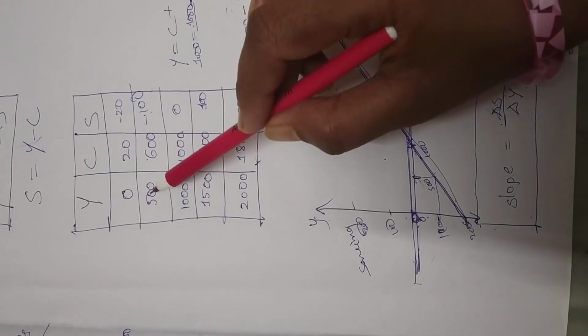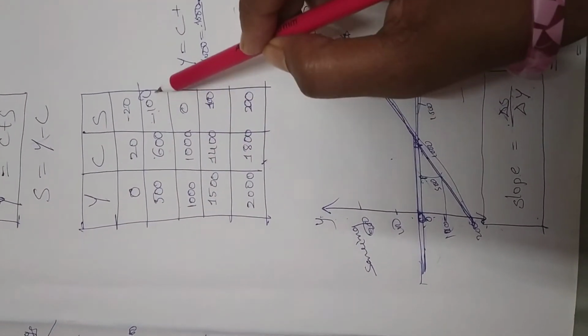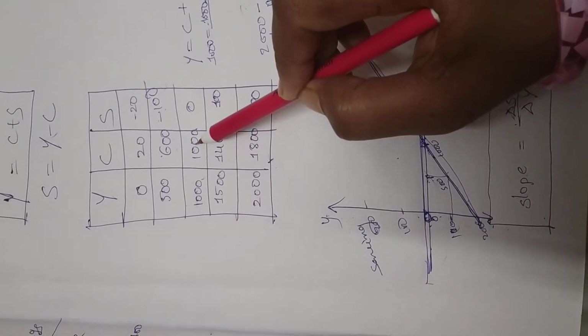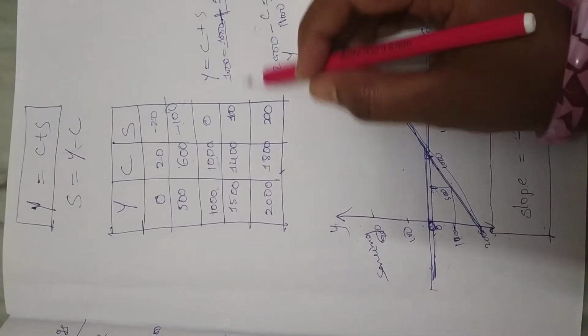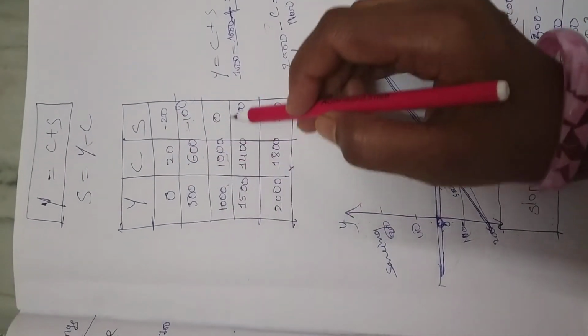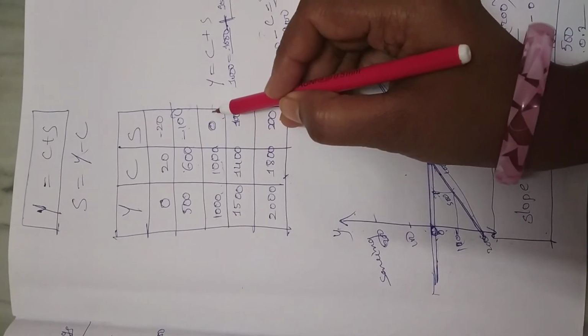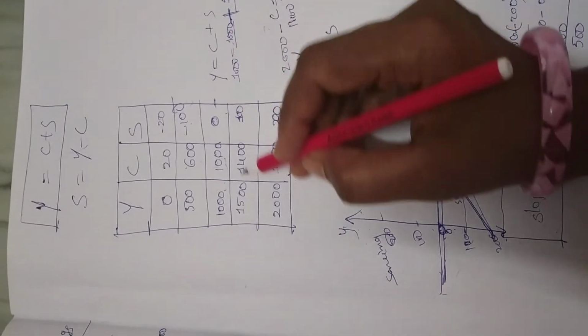So Y minus C is minus 100. And when your income increases to 1,000, your consumption is also 1,000. So Y is equal to consumption, your savings are 0. This is the break-even point, where income is equal to consumption expenditure.